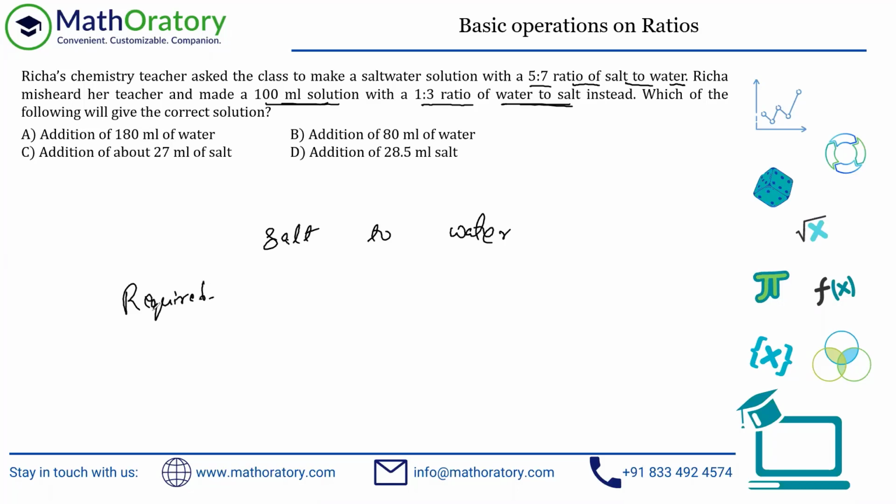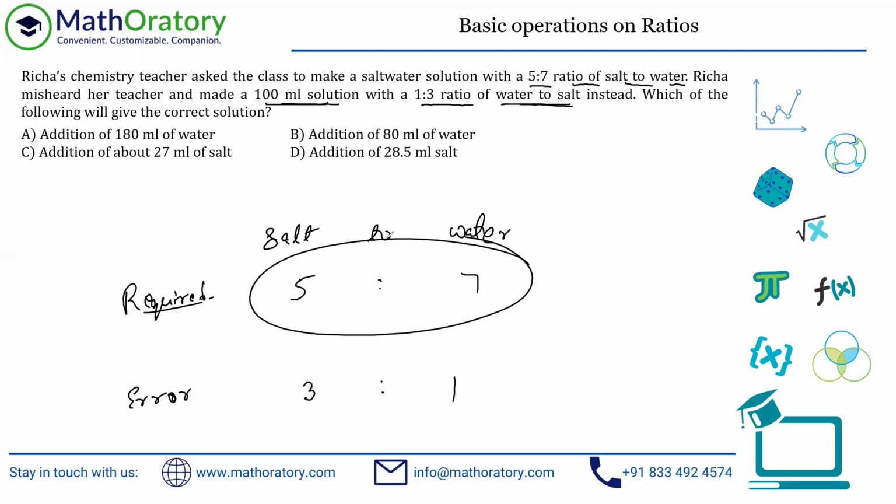So the required thing was 5:7, but the error that this girl, Richa, made was 1:3 for water to salt. So salt to water should be 3:1, right? So this is what Richa did. She mixed it in the reverse ratio, wrong ratio of 3:1. Okay, so which of the following will give the correct solution? So we need to get back to this particular ratio.